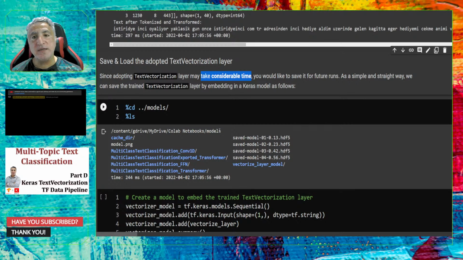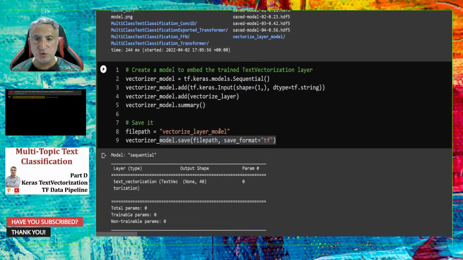Instead, you can adapt once and save this text vectorization layer, I mean the tokenization, standardization, and transformation properties of that layer, and then load it and use it. Here I will show how to do it in very simple terms.